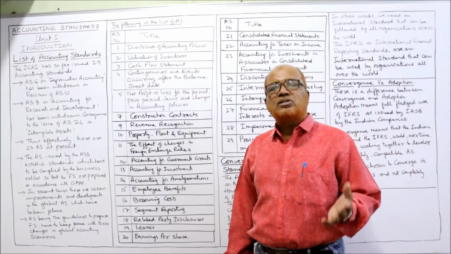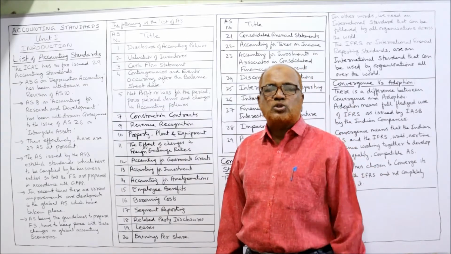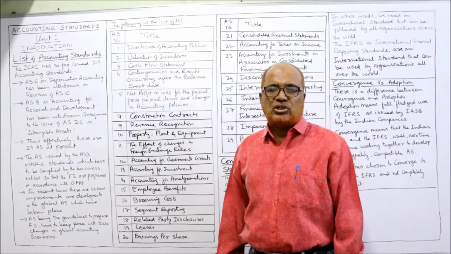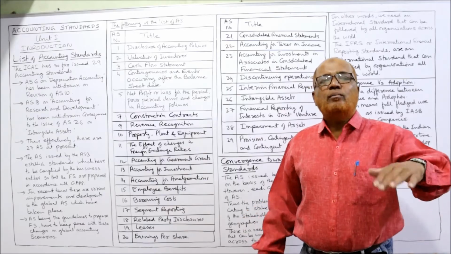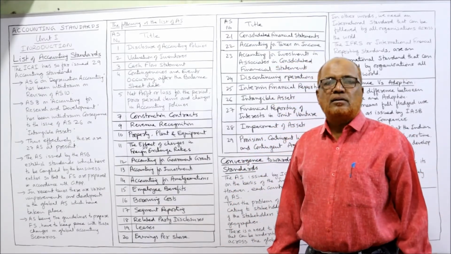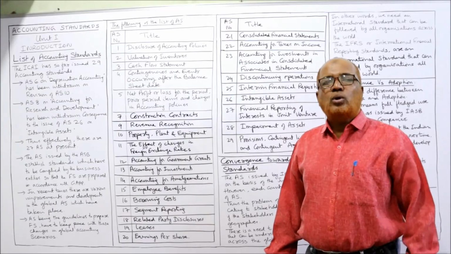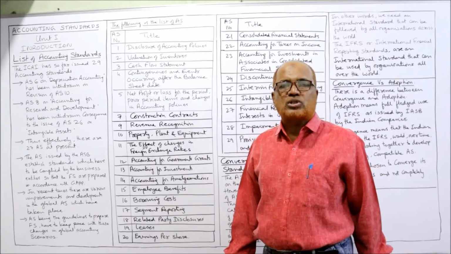Traditionally, financial statements were only two, that is income statement and statement of financial position. In India, we call it as profit and loss statement and balance sheet, right? But apart from these two, one more financial statement is becoming more and more important, and that financial statement is cash flow statement. So how to prepare the cash flow statement? What are the rules of making the cash flow statement?